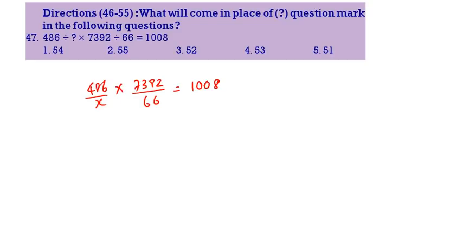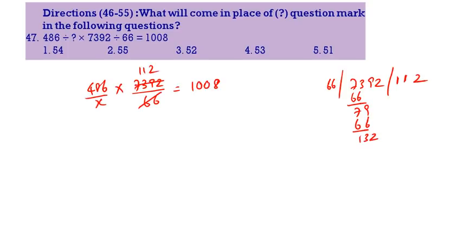Now we will do this calculation. See, first thing, 7392 I am dividing with 66. 66 once 66, then 79, again 66 once, then 2 times. It is 112. Here 112, 1008, 9 times. Now 486 by 9. 9 5s 45, 9 4s 54 is the correct answer.